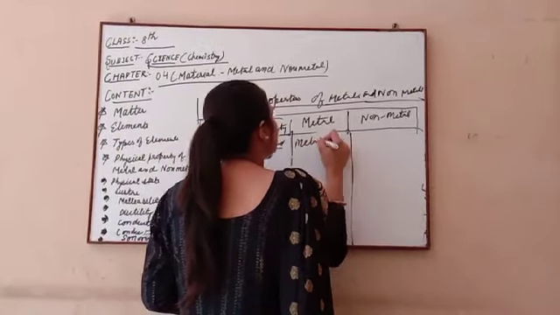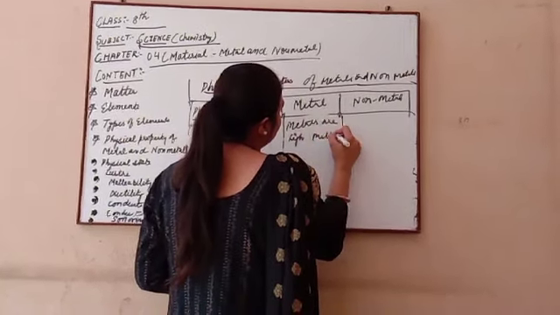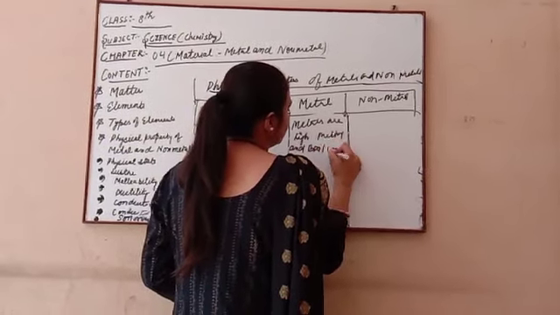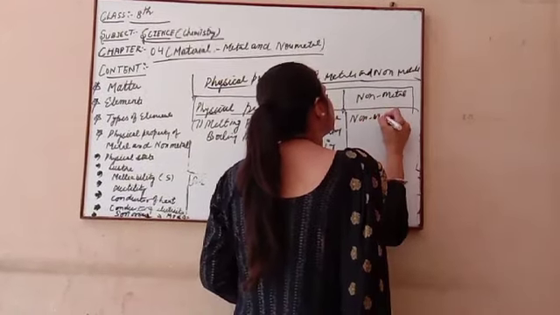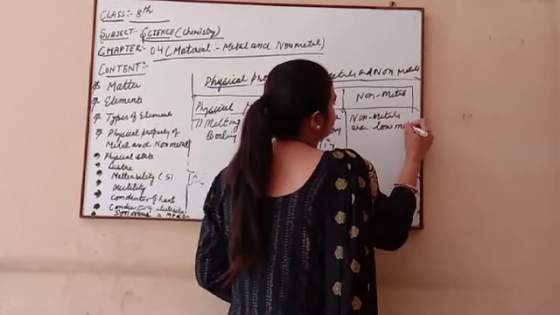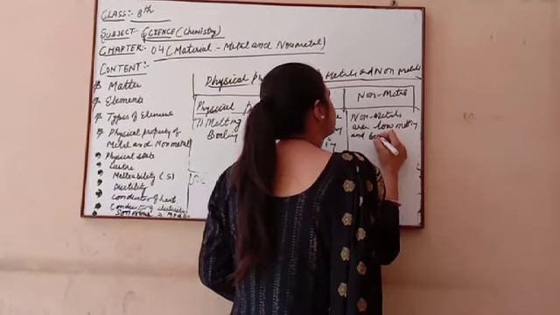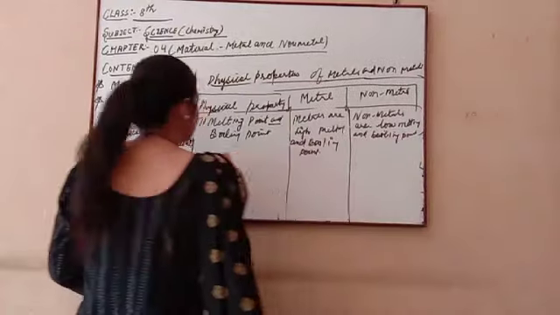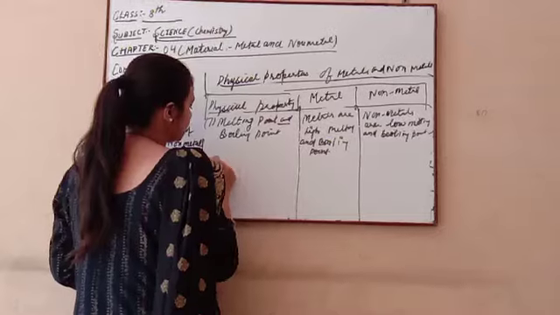So metals have a high melting and boiling point. And now the second one, non-metals have a low melting and boiling point.